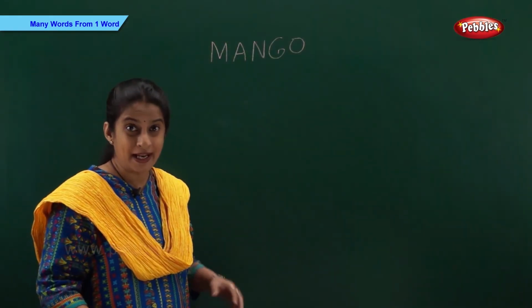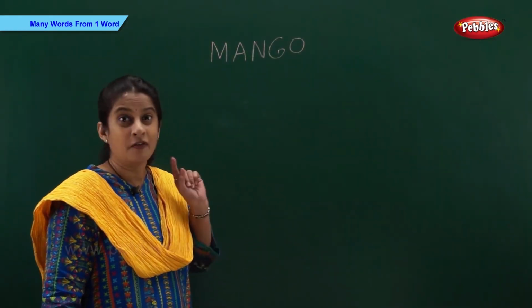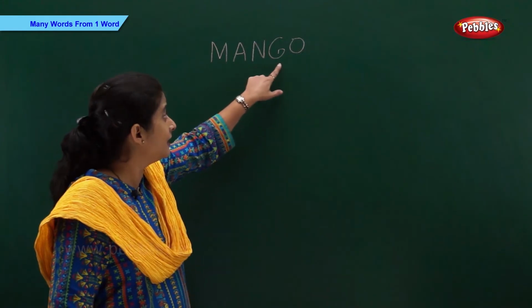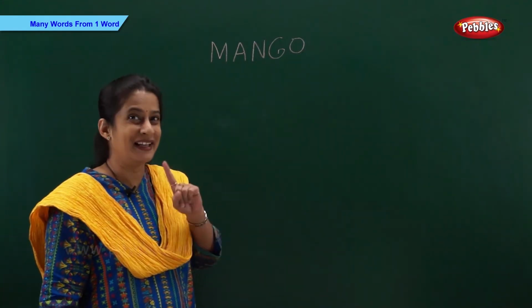Make many words from one word. Now we have to make 5 words from this given word, mango. Let's start.